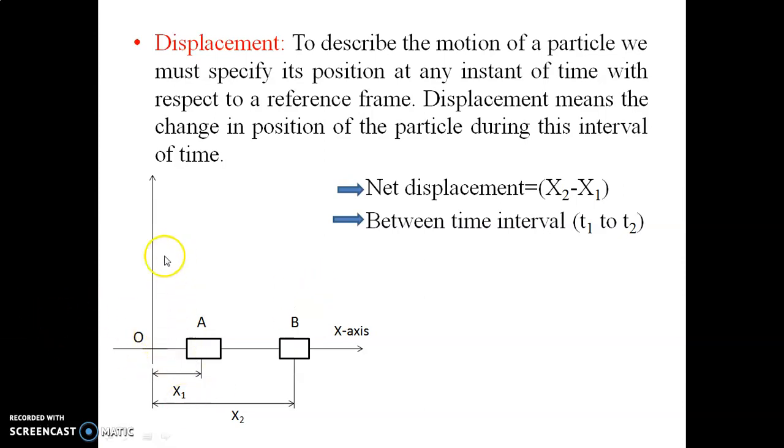Similarly, if the motion is rectilinear along the y-axis, and the object is moving vertically upward, then the displacement will be taken as positive. If the object is moving vertically downward, then the displacement will be taken as negative. Remember this sign convention, because displacement is a vector quantity, whereas distance is a scalar quantity.